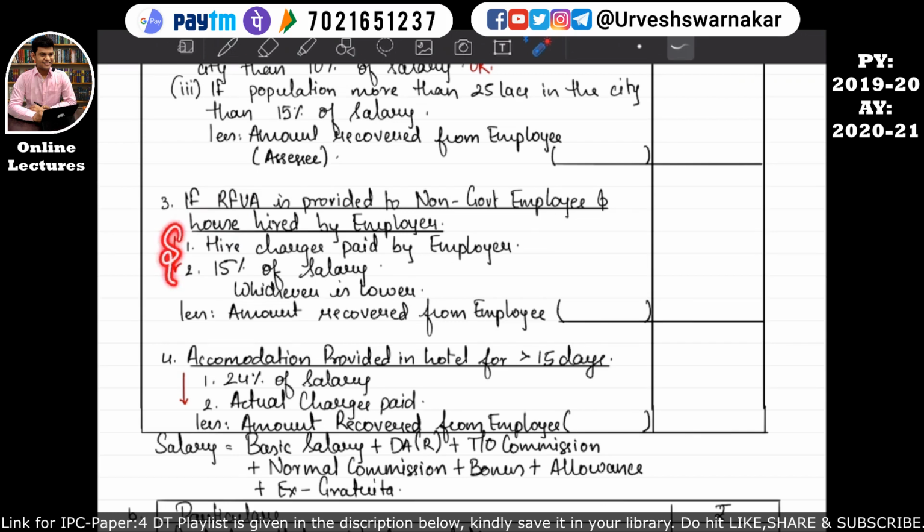Then how to calculate the value of non-monetary perquisite? It will be calculated with the help of this formula, which says that higher charges paid by the employer or 15% of the salary, whichever is lower, will be considered over here, and it will be further reduced by the amount recovered from the employee. I hope this is quite clear to you all.